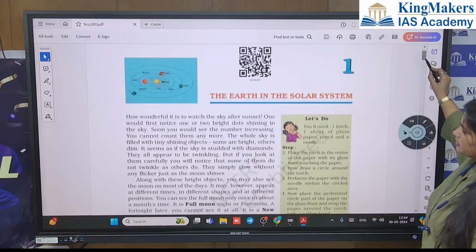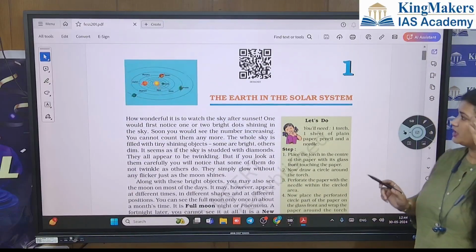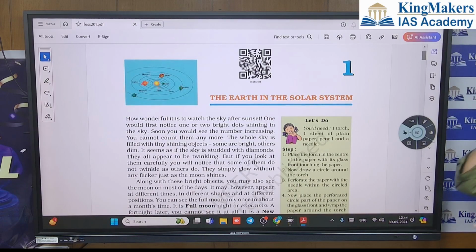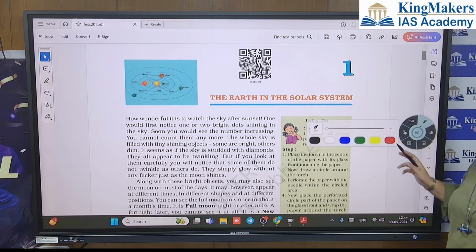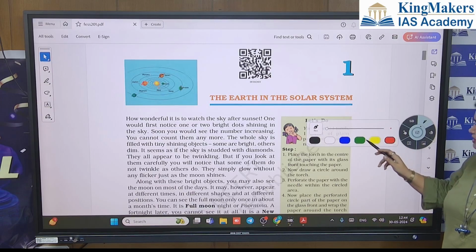Fine. So this is the first chapter, The Earth in the Solar System. So what do you understand by solar system?